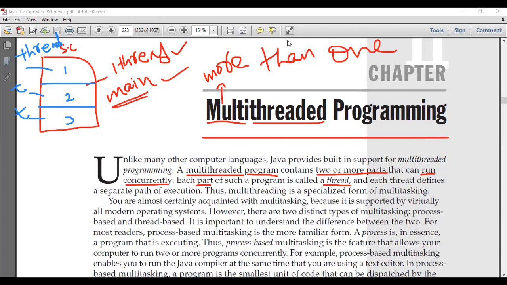Let us assume that this is my program, and in this program there are several statements. This is statement one, statement two, statement three, and statement four. Next we have statement five, and statement six. Now let me run this program.